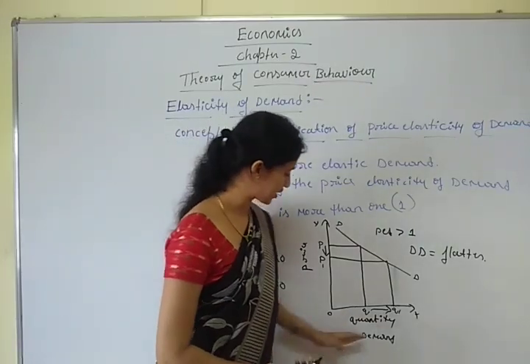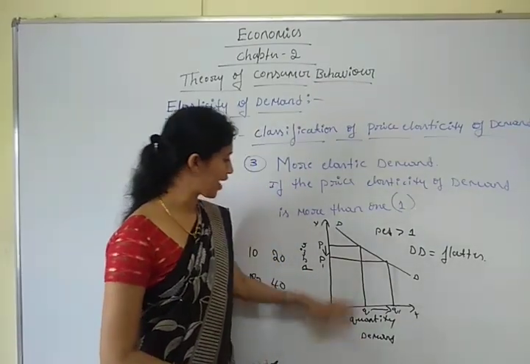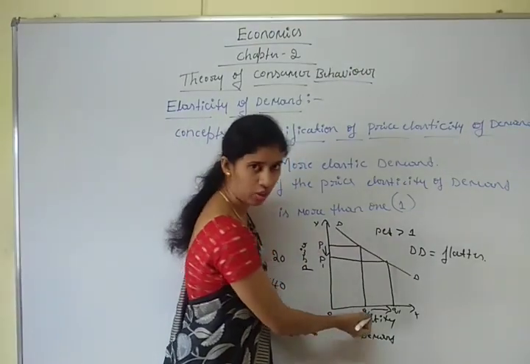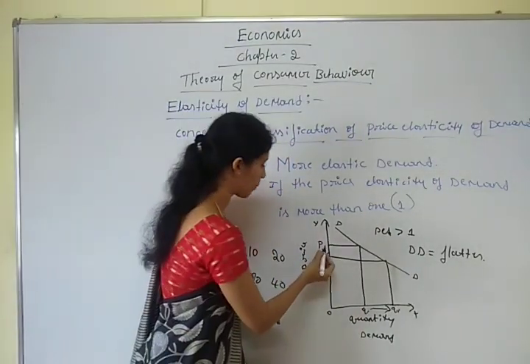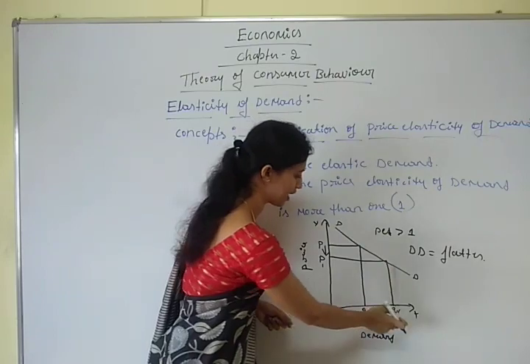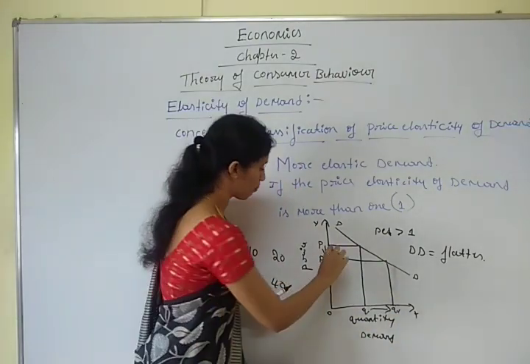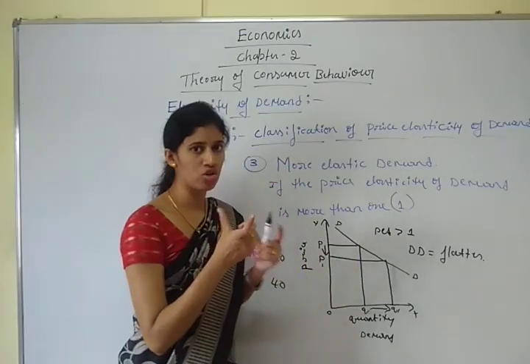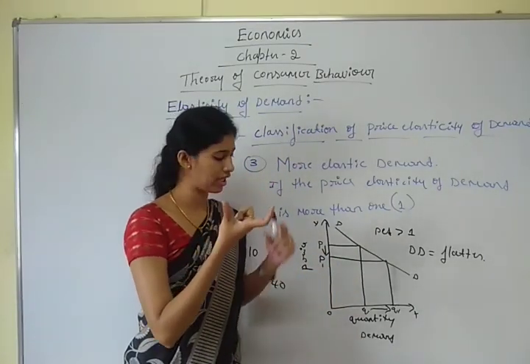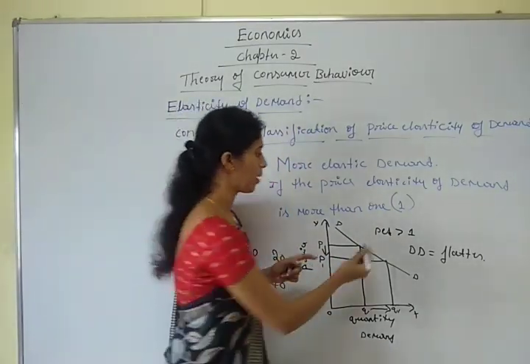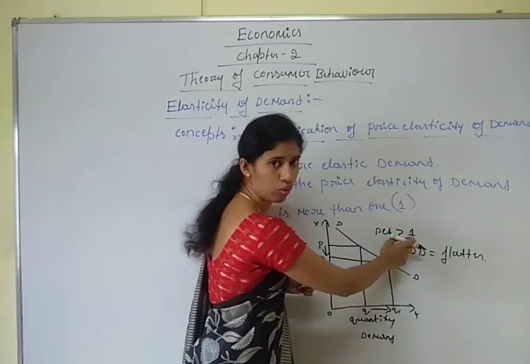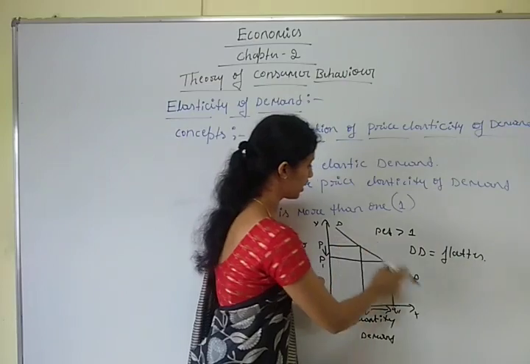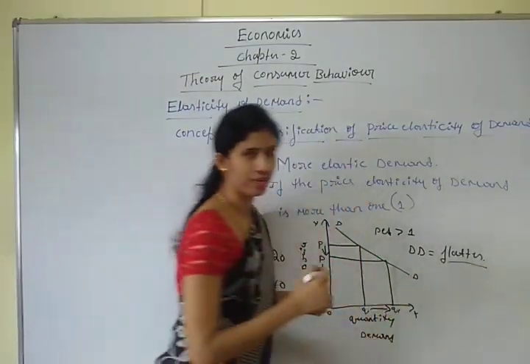In the diagram, OX axis represents quantity demanded, OY axis represents price. P is the initial price, Q is the initial quantity. When the price decreases, the quantity demanded increases. Same. The price decreases only this much, while the quantity demanded increases this much. So demand changes more, price changes less. So PED is greater than 1. In the diagram, DD represents the demand curve. The demand curve is a flatter curve.